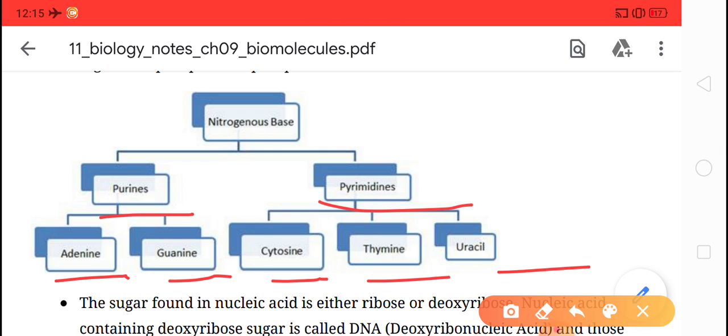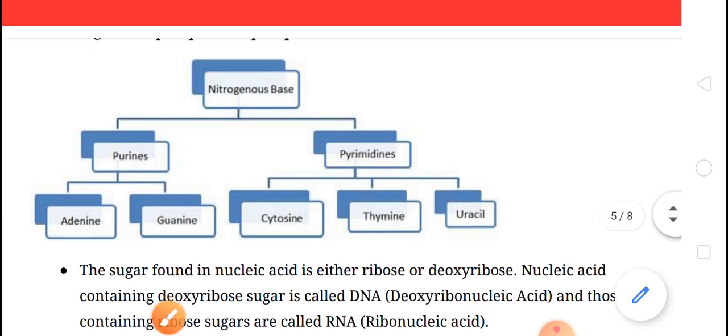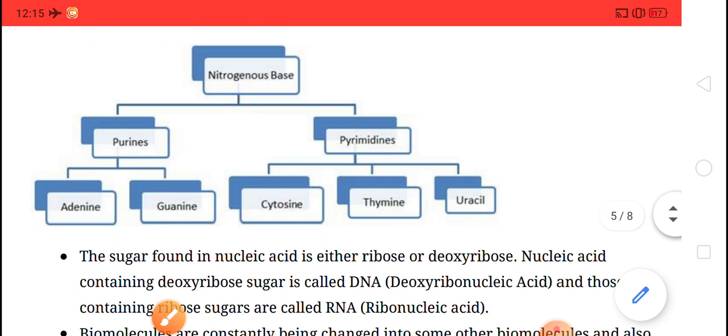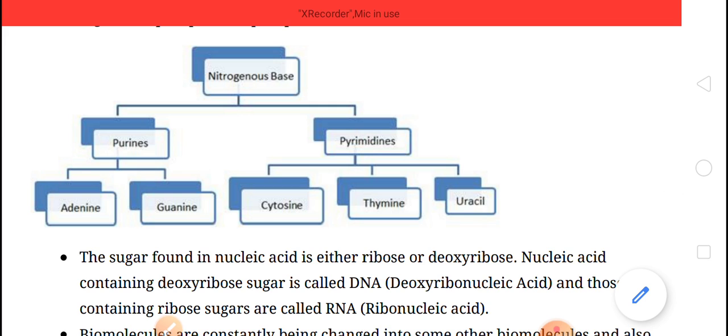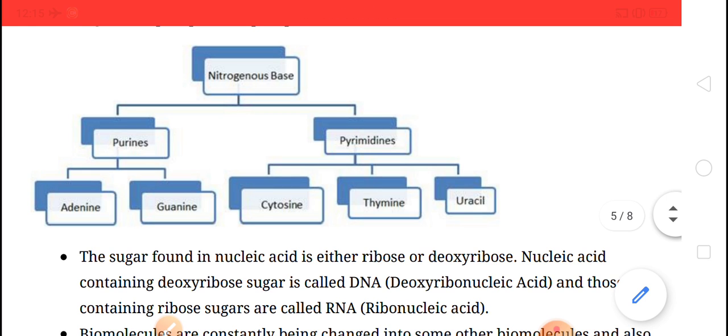Nitrogenous base is attached to the pentose sugar by a glycosidic linkage and they form nucleoside. After that, when the nucleoside joins to the phosphate group, they form nucleotide.